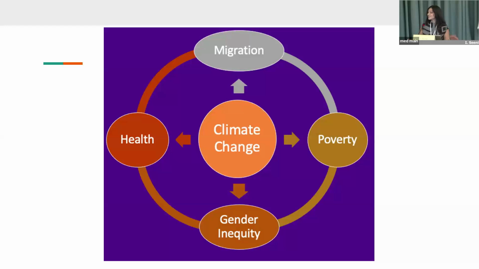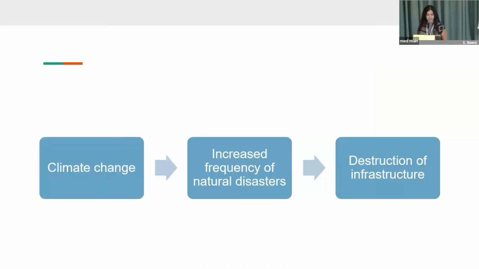I think the graph that Adith had used earlier was a lot nicer than this, but I think we have basically just demonstrated how climate change is directly contributing to poverty, migration, gender inequity, and health consequences. And all of these issues are contributing to and cyclically worsening each other. So we definitely have to be addressing all of these issues, and climate change is one of the primary driving factors.